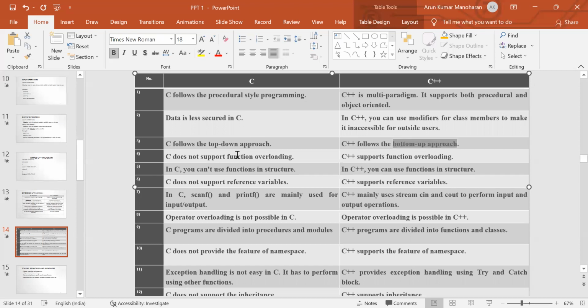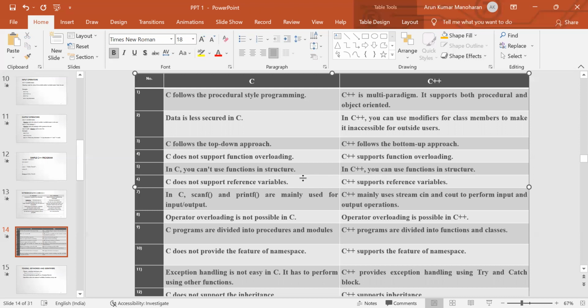The C language does not support the function overloading concept. Function overloading means a class can contain multiple functions with the same name, but their signature and their return type may vary. This concept is not supported in C language, whereas C++ supports function overloading. In C language, structures do not contain member functions, whereas we can use member functions in C++.